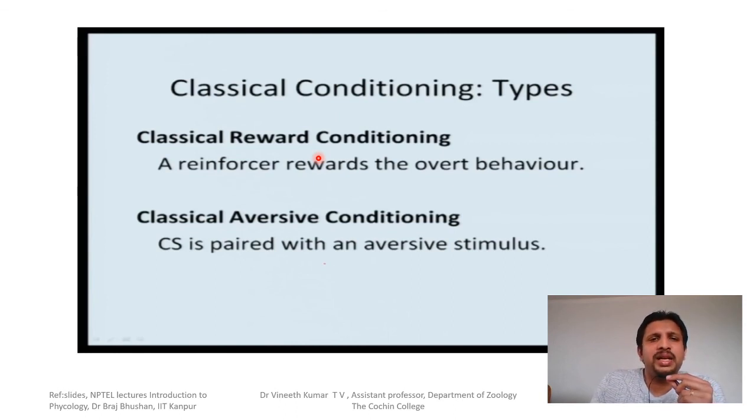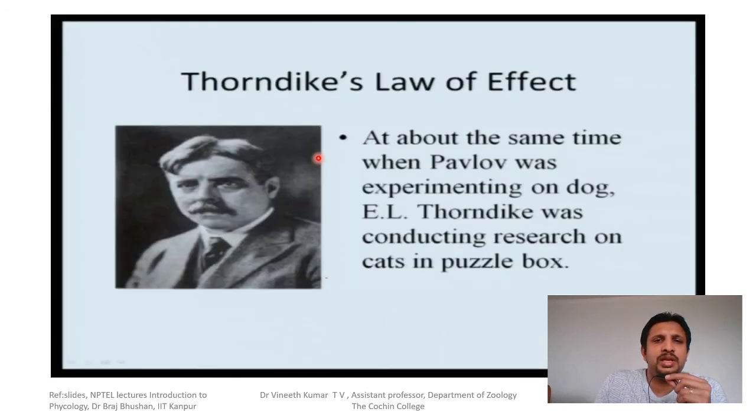It is expecting food at the sound of the bell. That is called reward conditioning. Classical aversive conditioning is when the CS is paired with an aversive stimulus. That's what we saw in Kamin's experiment, where the rat was given a shock which elicited fear. So that was an aversive stimulus. So these are the two types here.